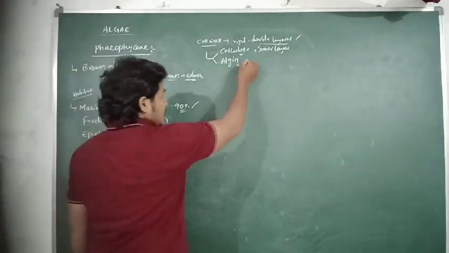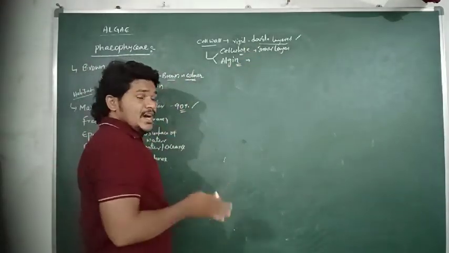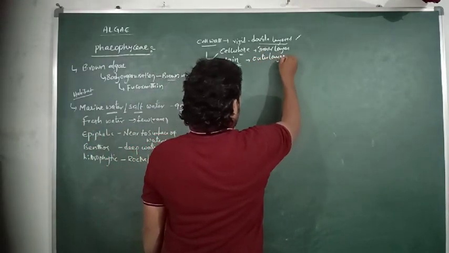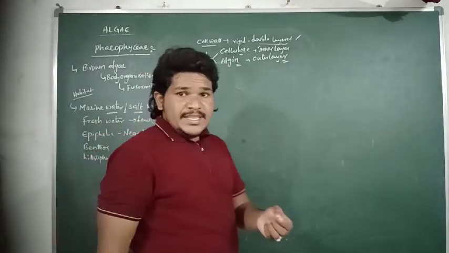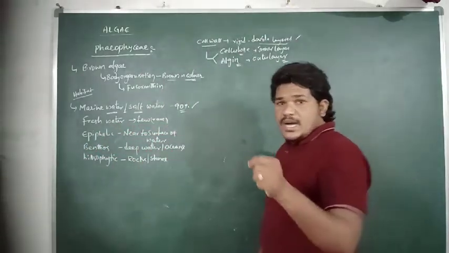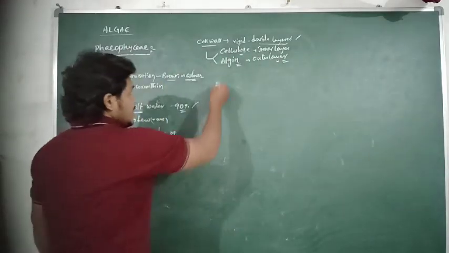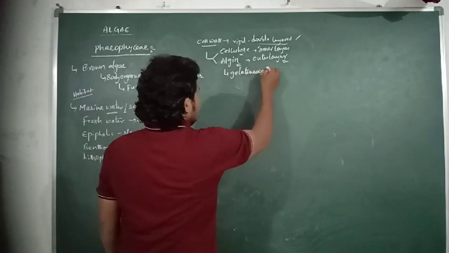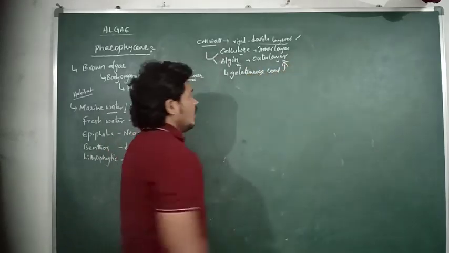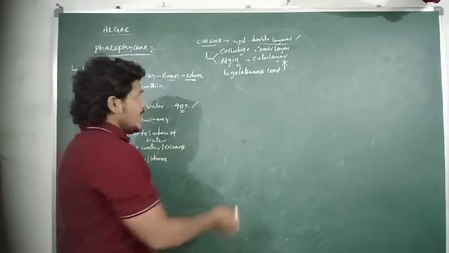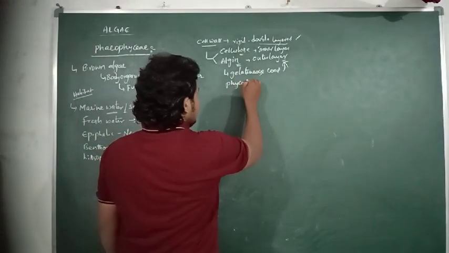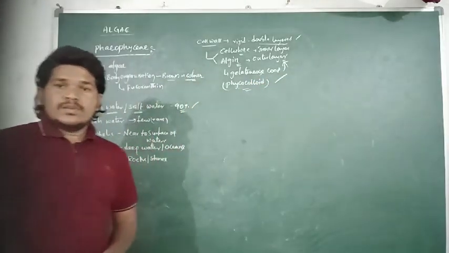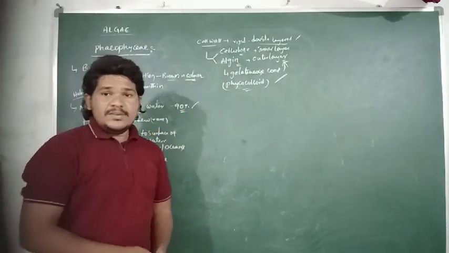The algin, which is also a component of the cell wall in the Phaeophyceae or brown algae, is present in the outer layer. Algin is present as a gelatinous sheath or gelatinous coat over the layer of cellulose. Algin is a type of phycocolloid. So this is about the cell wall of Phaeophyceae.